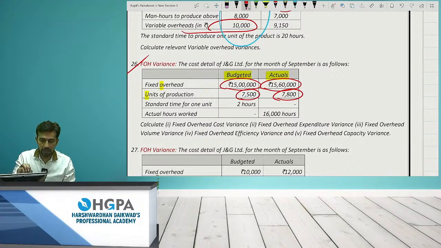That means if I take the budgeted days as 25, the actual days must have been 25 itself. The days were 25 and actually you worked only for 25. So was there any difference? Was there any variance? The answer is no. So you can assume by yourself also, or else you can skip that part. The days are not given to us, right?